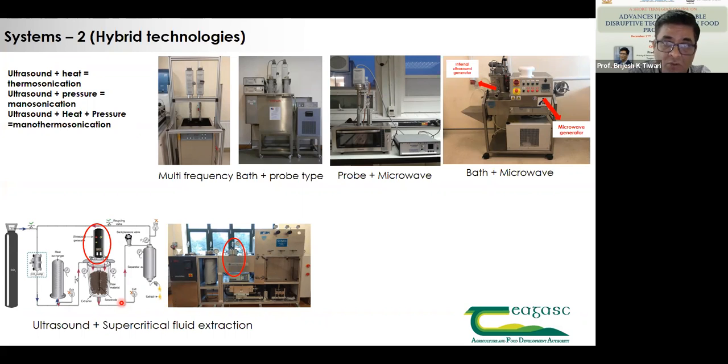That means CO2 is pressurized in the form of a liquid. It passes through a sample, dissolves the oil into liquid CO2, and we release the pressure, the liquid CO2 converts into gaseous CO2, and we get our oil. That's the simple mechanism of supercritical fluid extraction.